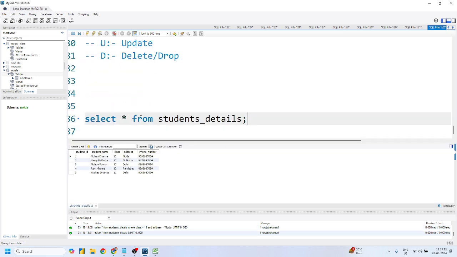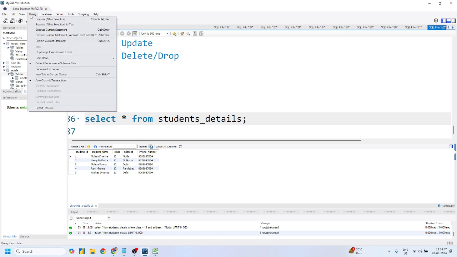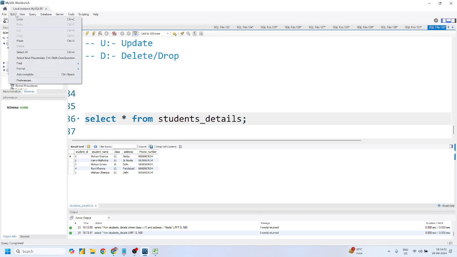Let me just show you. Suppose I want to update this address from Delhi to East Delhi, for one particular candidate, which is student ID 3, Mohan Verma only. Now there is a problem for new candidates who are installing this for the first time: it will not allow you to run update and delete queries.